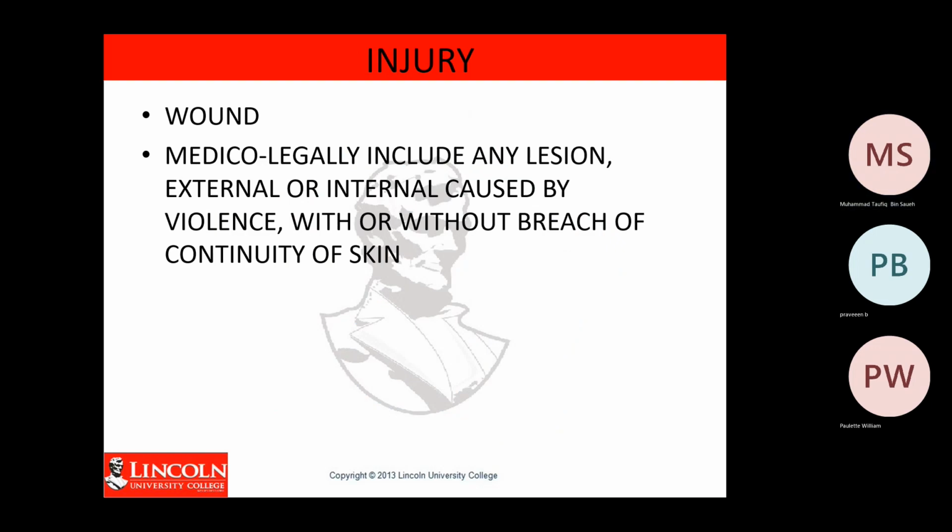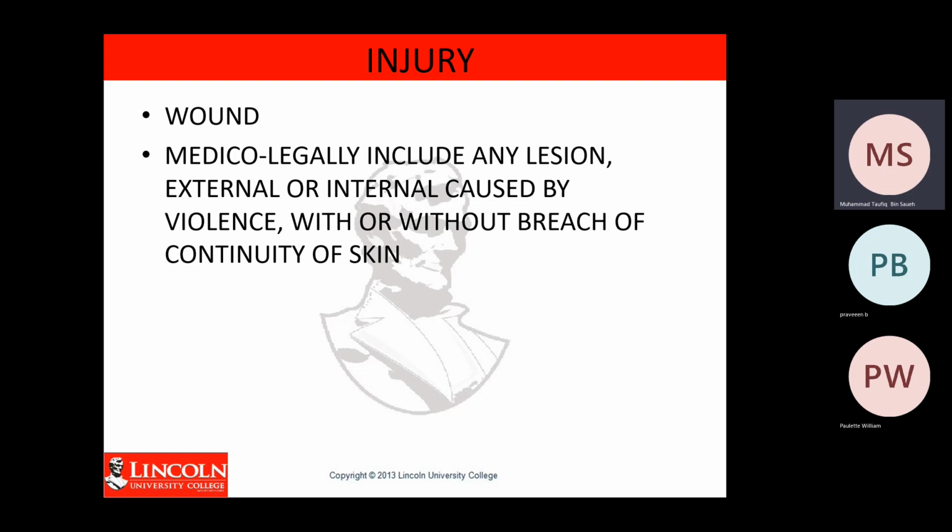Once accident happen, it can cause injury to the people. So what is injury? Injury is any wound, legally including any lesion, external or internal, caused by violence, with or without breach of continuity of skin. In simple terms, injury is any wound that happened to the person.